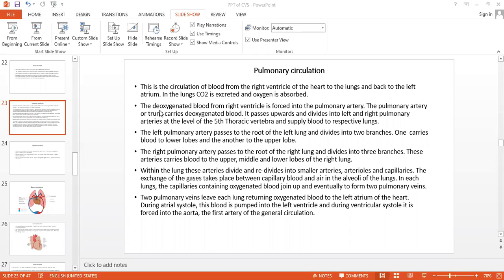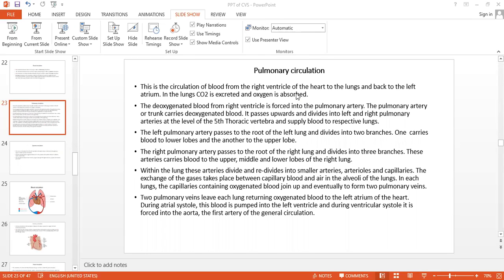See now here, carefully, the pulmonary circulation. This is the circulation of the blood from the right ventricle of the heart to the lungs. The right ventricle contains which type of blood? Which type of blood?